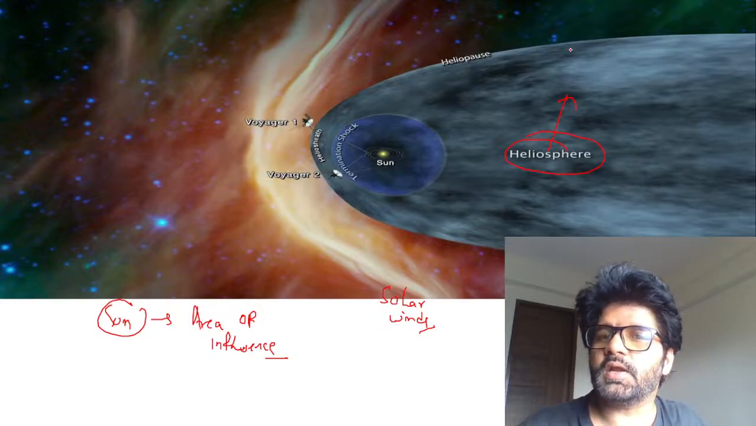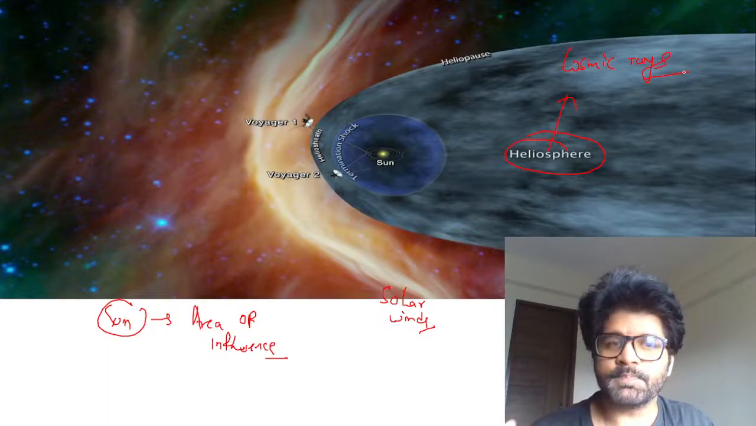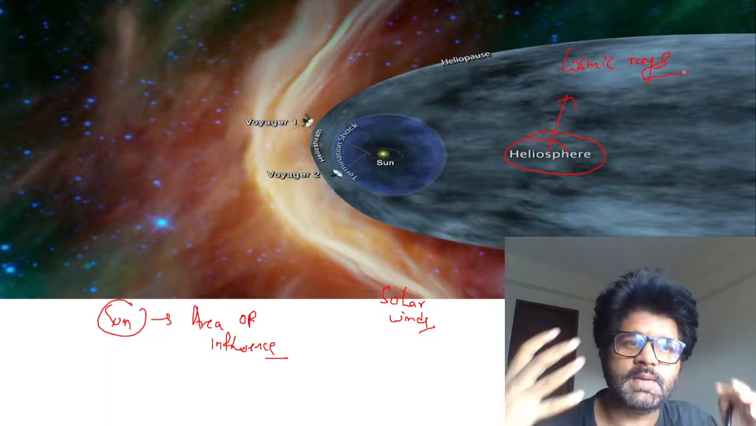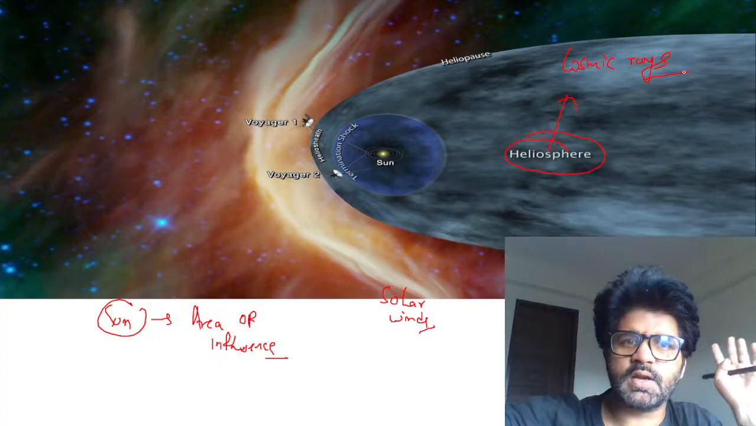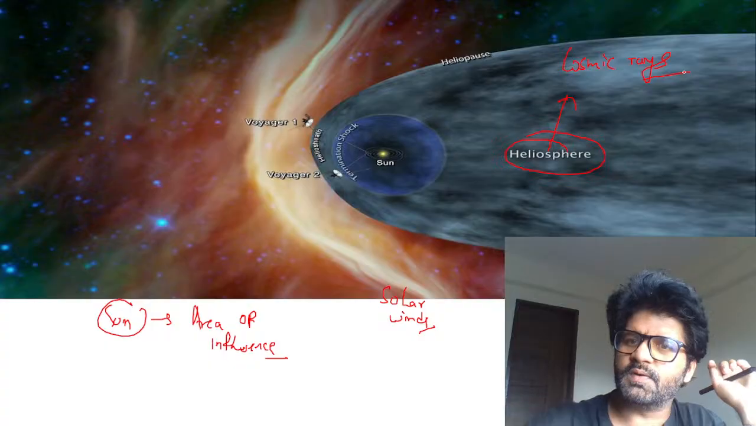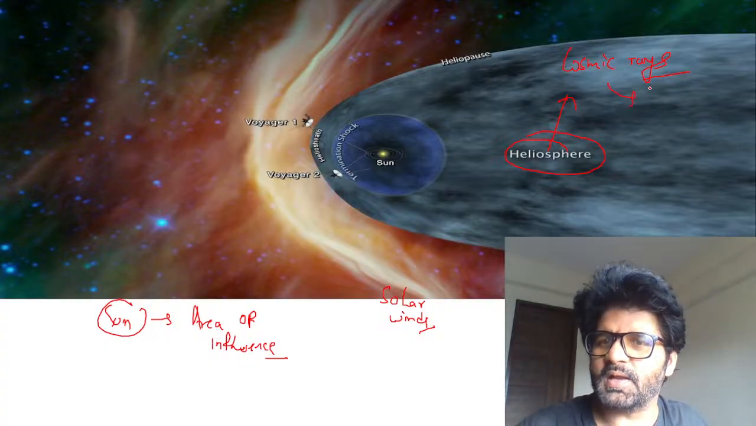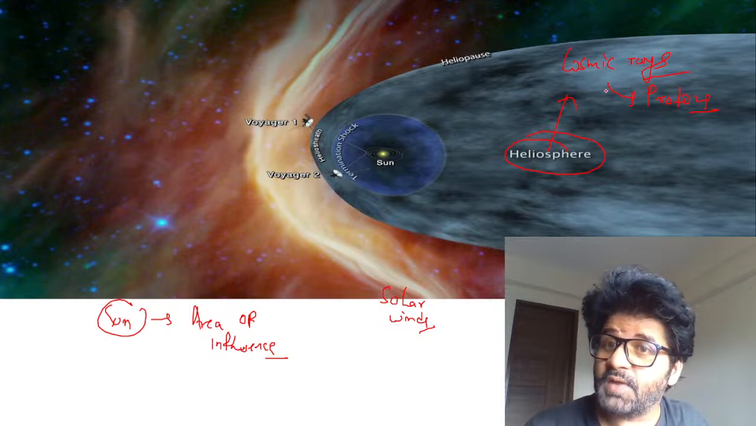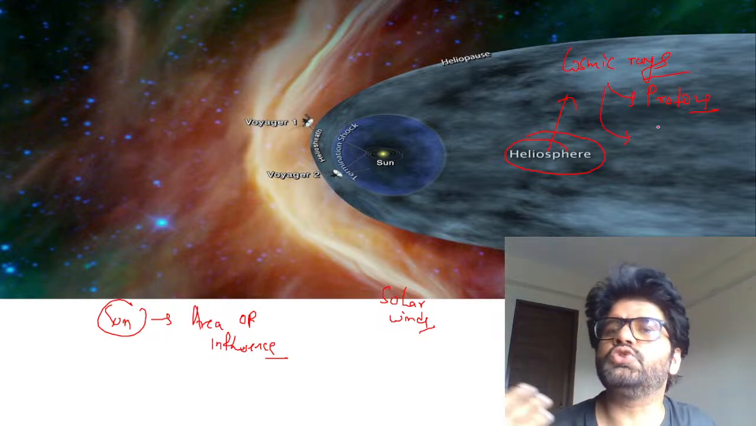Now, this heliosphere is protecting us from cosmic rays. Now, what are these cosmic rays? Cosmic rays are rays emitted by interstellar bodies. There are other planets, other stars, other universes. They emit some high energy particles, some protons, some neutrinos, and these cosmic rays, if they reach Earth, will impact us in so many ways.